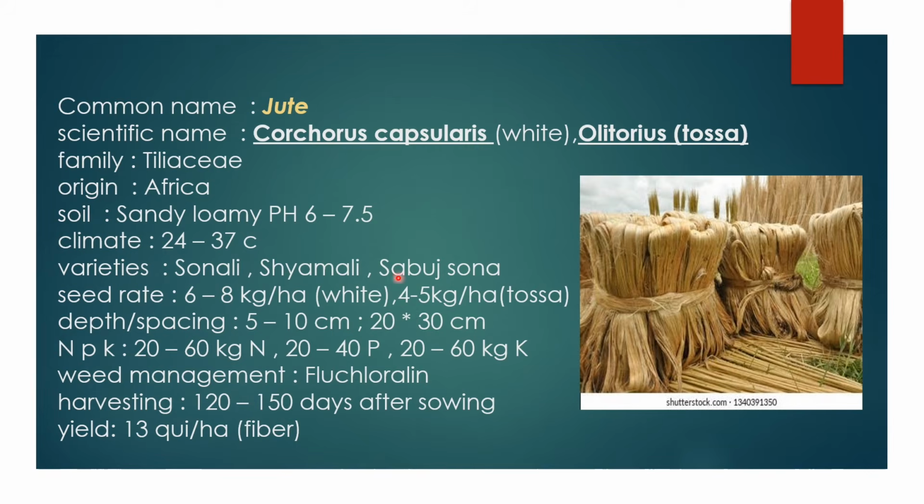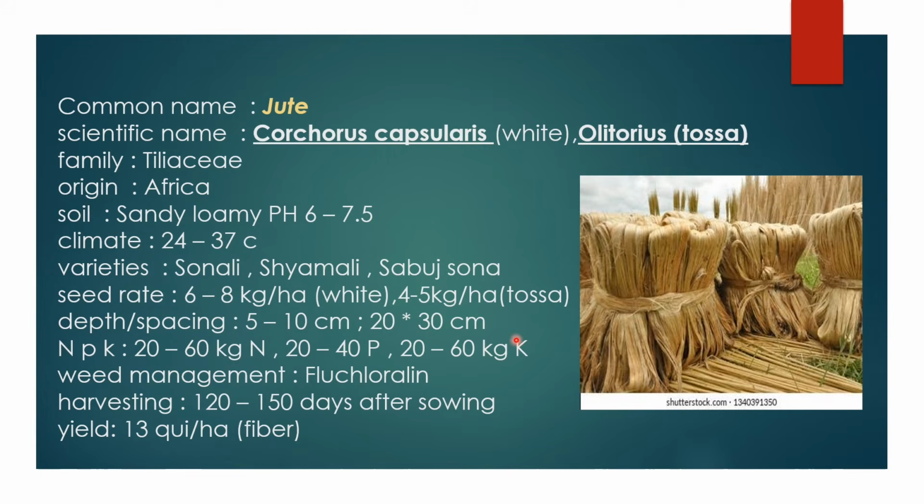The seed rate is mainly based on the variety. White jute requires 6 to 8 kg per hectare, and Tossa jute requires 4 to 5 kg per hectare. The depth of jute is mainly 5 to 10 centimeters, and the spacing is 20 into 30 centimeters, plant to plant and row to row. The NPK fertilizers are 20 to 60 kg nitrogen, 20 to 40 kg phosphorus and 20 to 60 kg potassium. For weed management, fluchloralin 1 kg per hectare in 800 to 1000 liters of water. Harvesting is 120 to 150 days after sowing, and the yield is 30 quintal fiber per hectare.